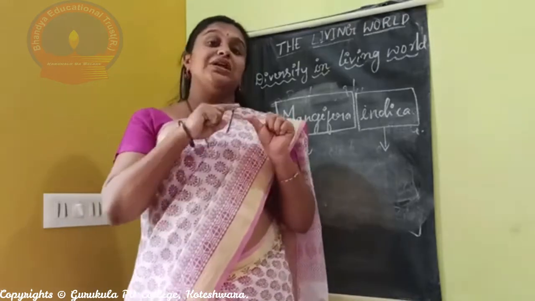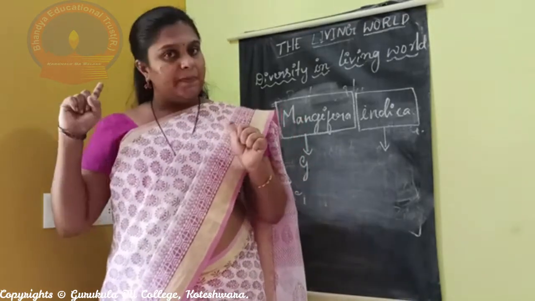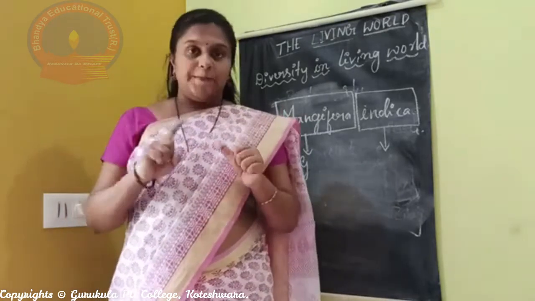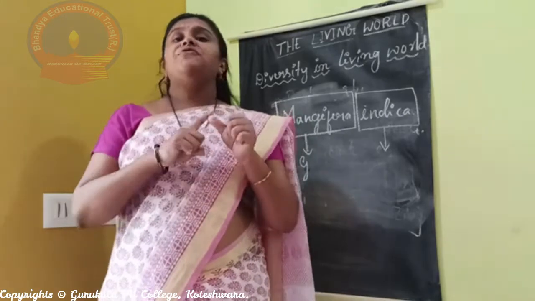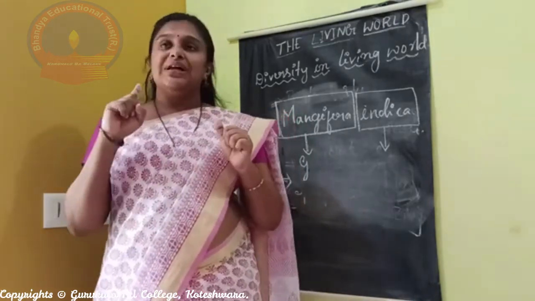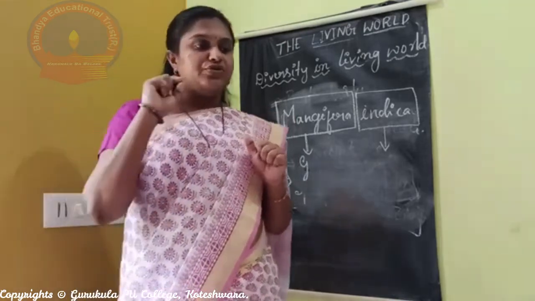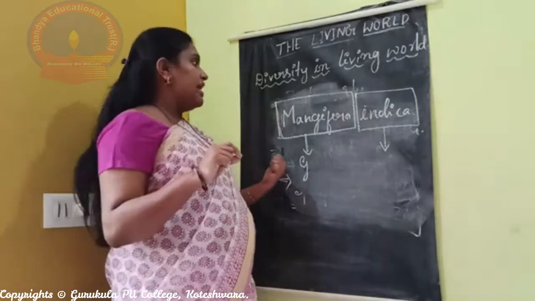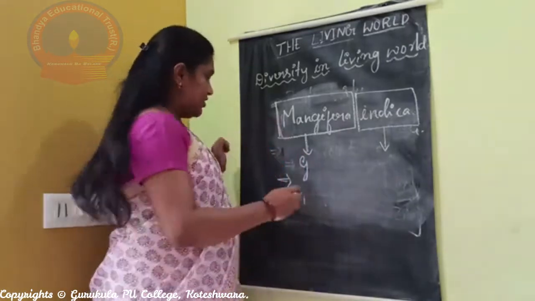The first rule is that the scientific name should be given in Latin. Latin language should be used for naming plants and animals by the scientific method. If it is not from Latin, it should be Latinized. So that is the first important rule followed in naming plants and animals.